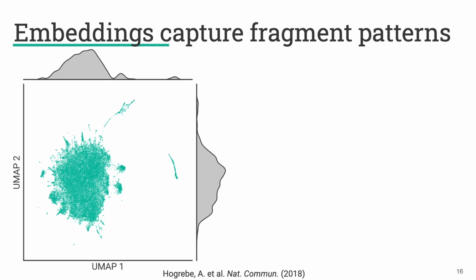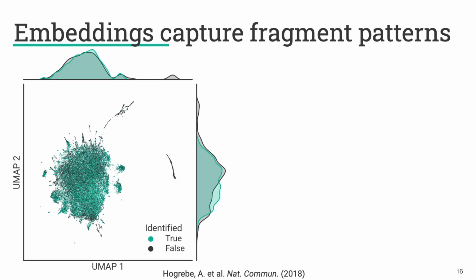And you can see that there are these two arms out by themselves in this plot, and then a big blob and some smaller structure around there. And if we color by whether a spectrum was identified during our database search or not, you can see that these tendrils had very few spectra identified in them.